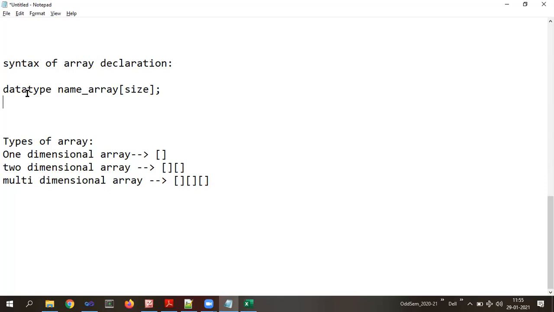Then next is the general syntax. You need to write this. And then types of arrays. What are the types of arrays? One-dimensional, two-dimensional and multi-dimensional. For each of those, the syntax and an example. Later in the concept, I will be giving you the syntax of 2-dimension as well as multi-dimension with examples.